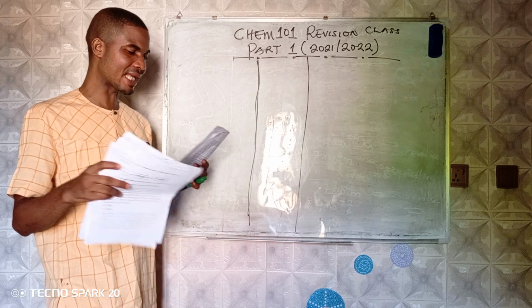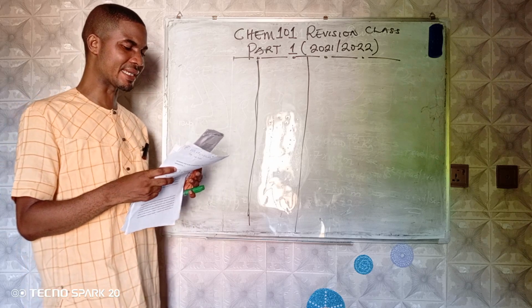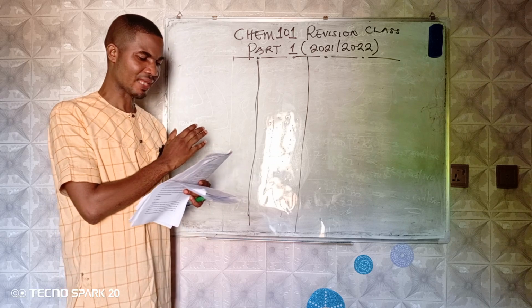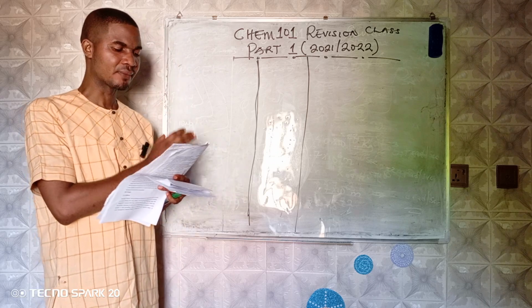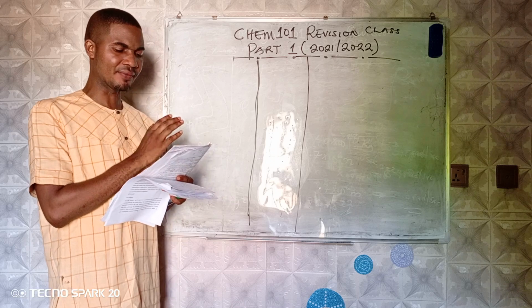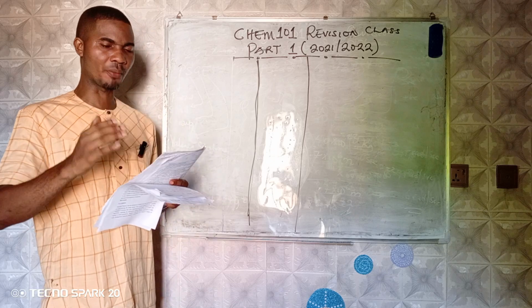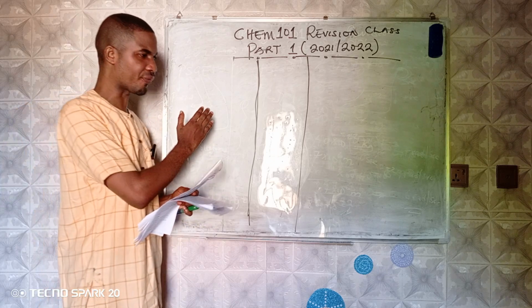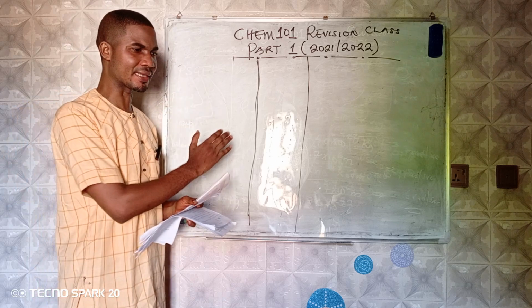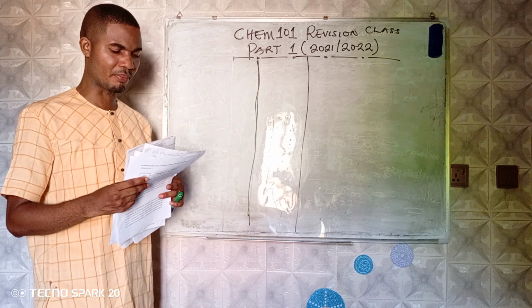Now, our answer there should be C, which is steady increase in atomic number. As an element moves from the left to the right in the periodic table, there will be an increase in atomic number.